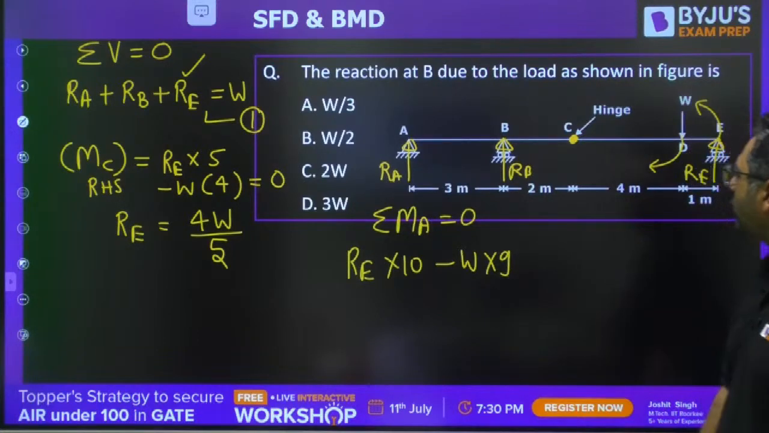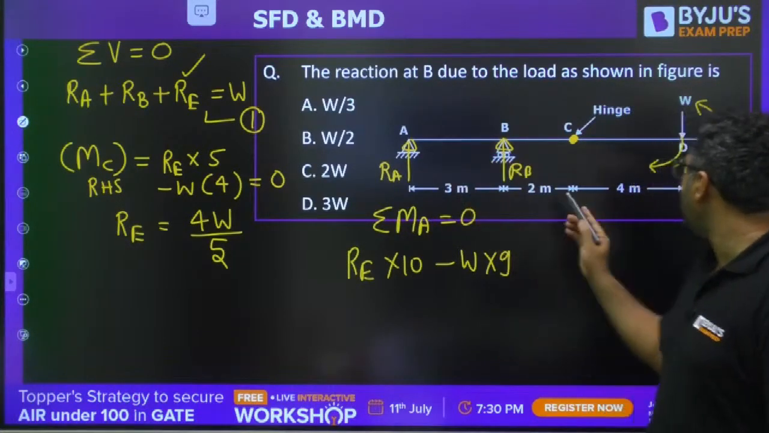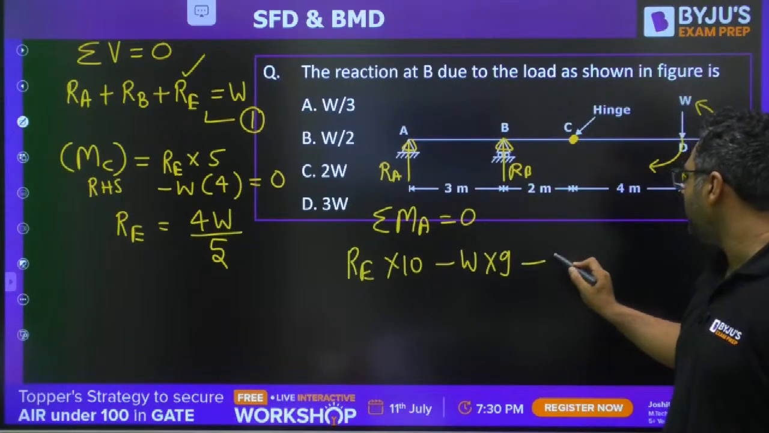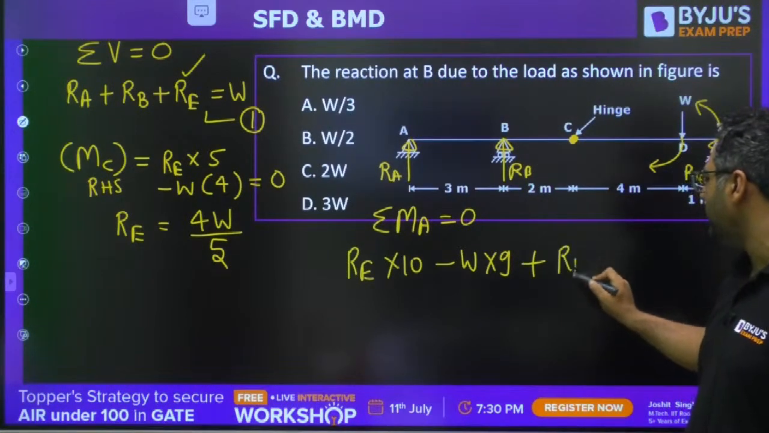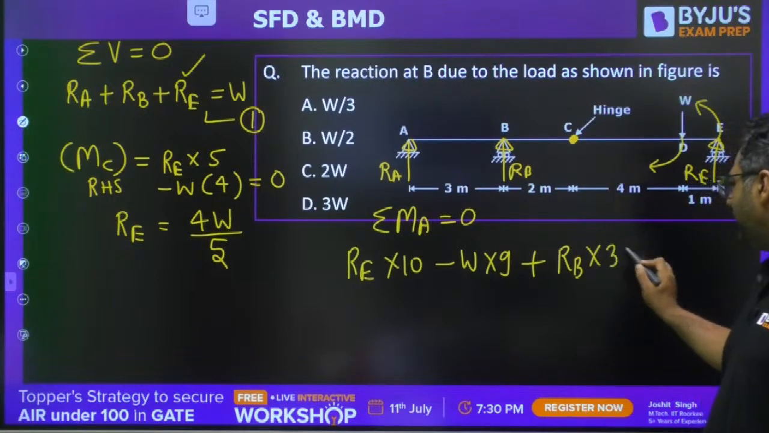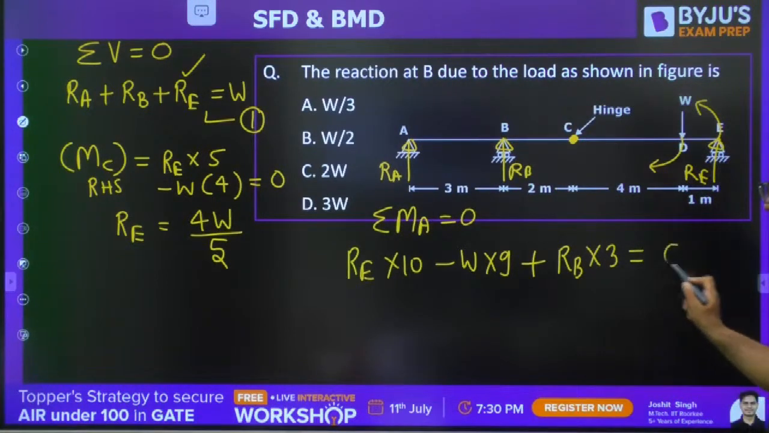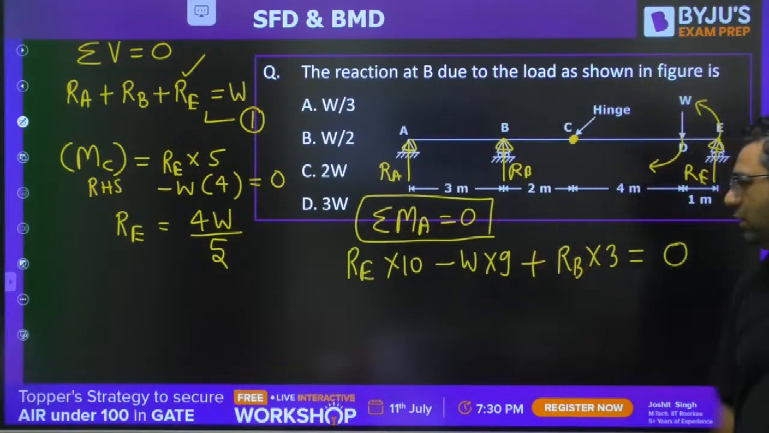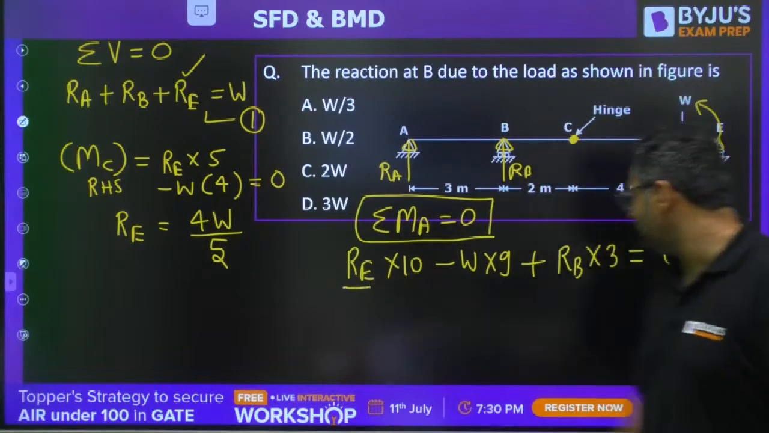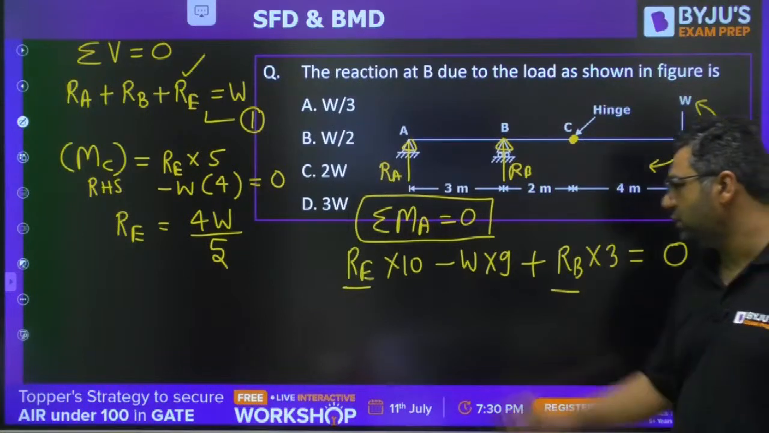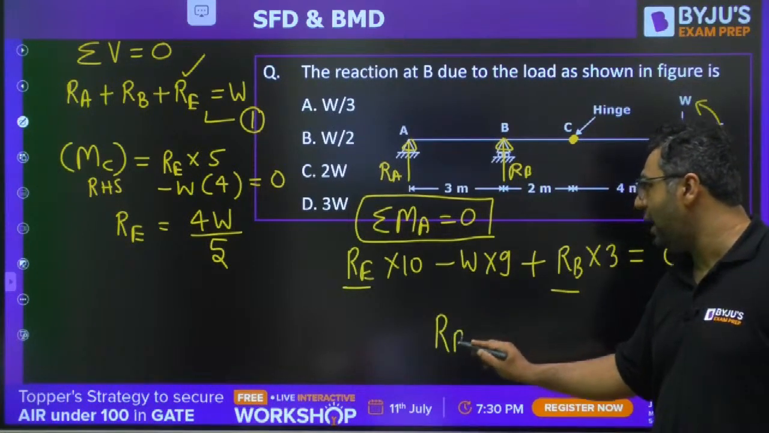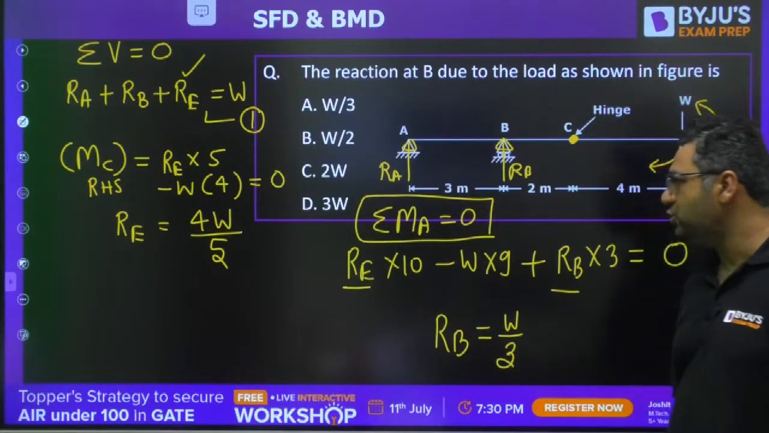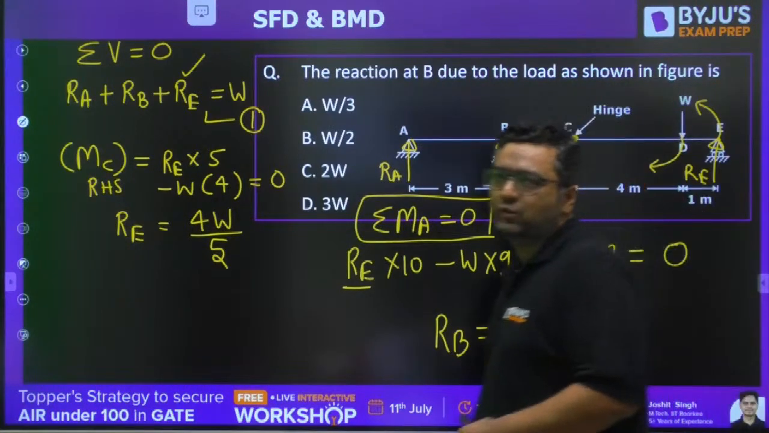Then my dear, we are going to have this RB. RB is acting in the same direction as RE. So you will be having plus RB into 3. So my dear, here you will put it equal to 0 because you are going to take summation of moment at A to be 0. Here RE is known to us, RB we can find out. So when you find RB, you will get the answer W by 3. So the answer given by Anubhav is the correct one.